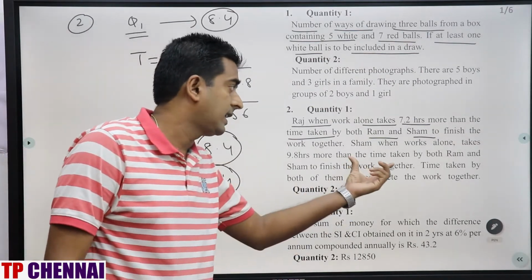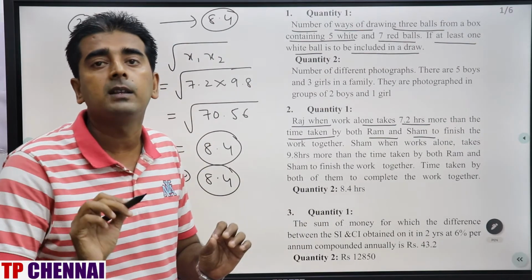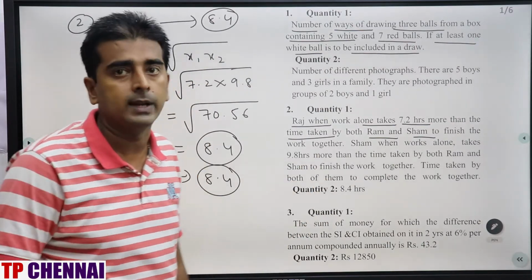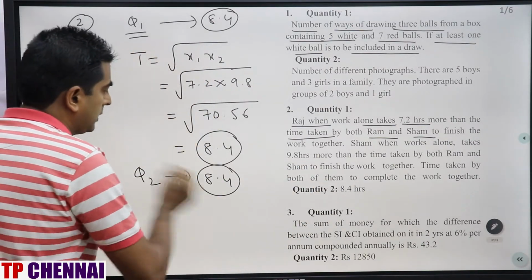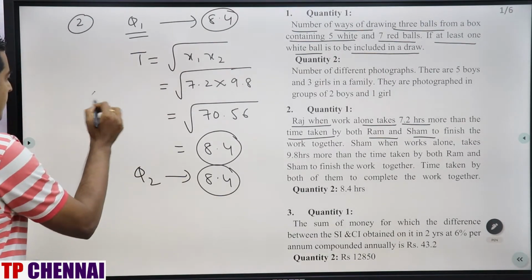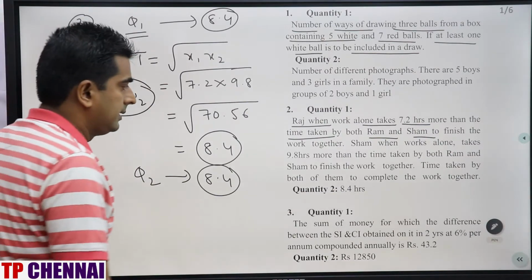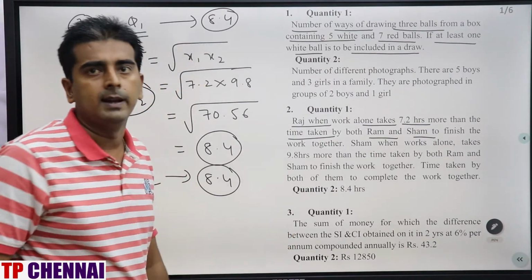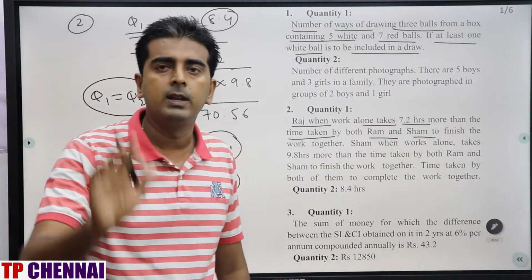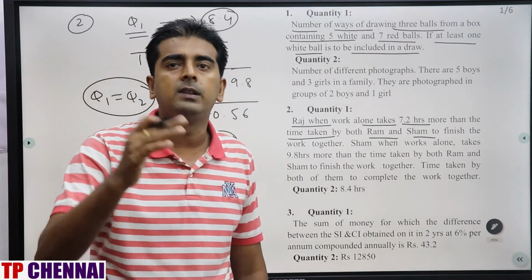Sir, this is in hours, this can be any unit. No, you should not compare the unit. You have to compare the actual value, right? So Q1 is 8.4, Q2 is 8.4. What is my answer? Q1 is equal to Q2, which is nothing but whatever option you will be getting in the examination. Clear now? Are you clear with both these two questions? Now we'll see the third question.